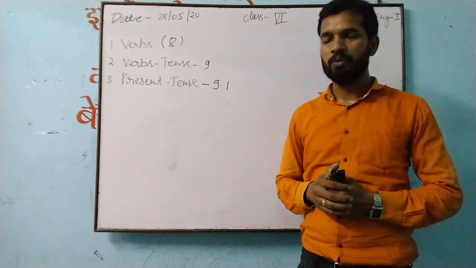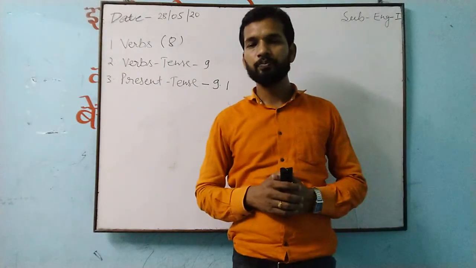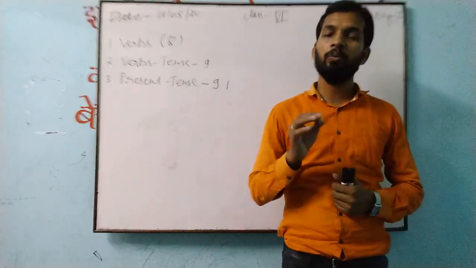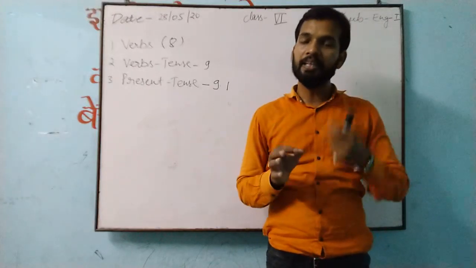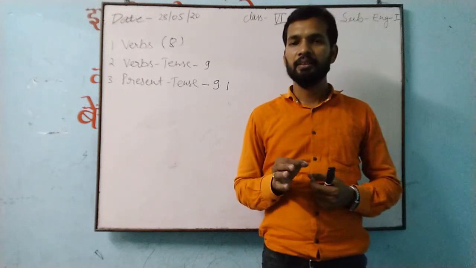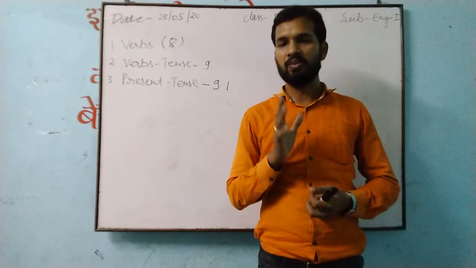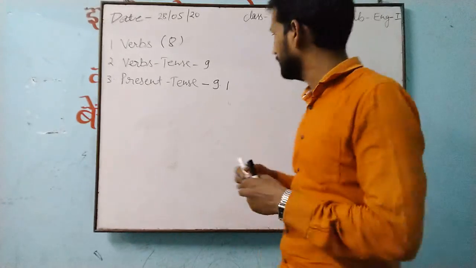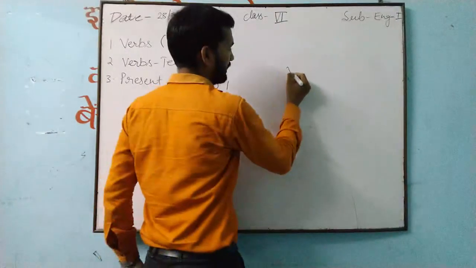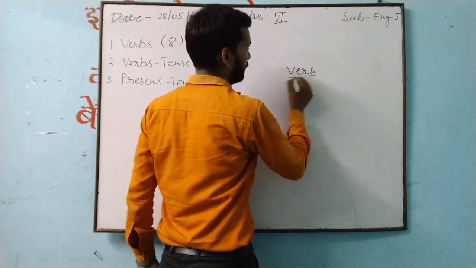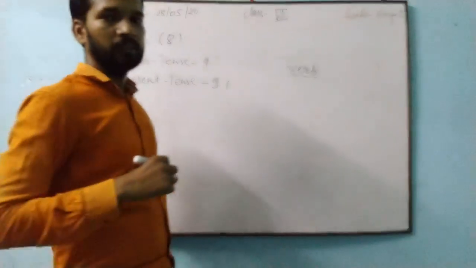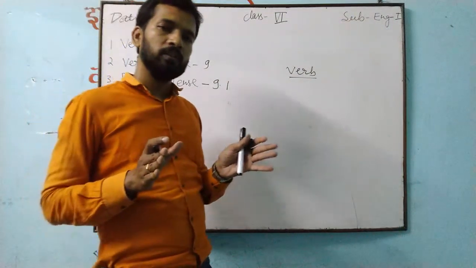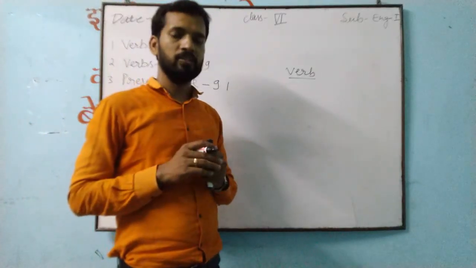I told you already, a verb is an action word. In any sentence, if you get any action word, that action word will be the verb. For example, suppose I have written here: verb. When you get any sentence, first of all find the verb in that sentence.